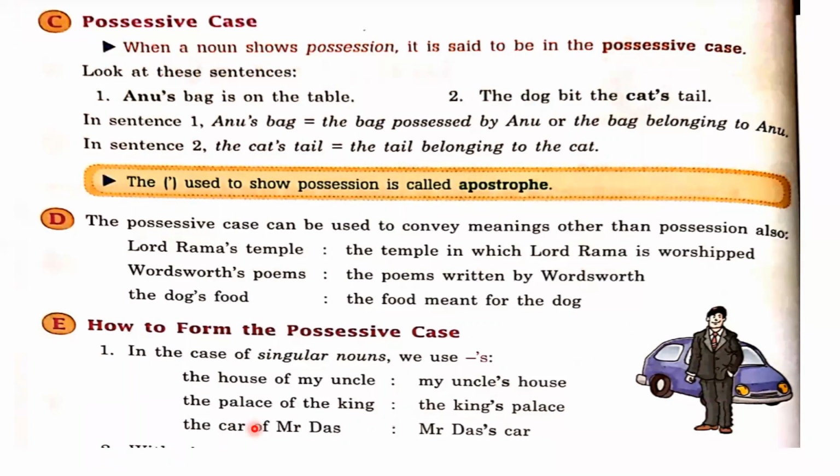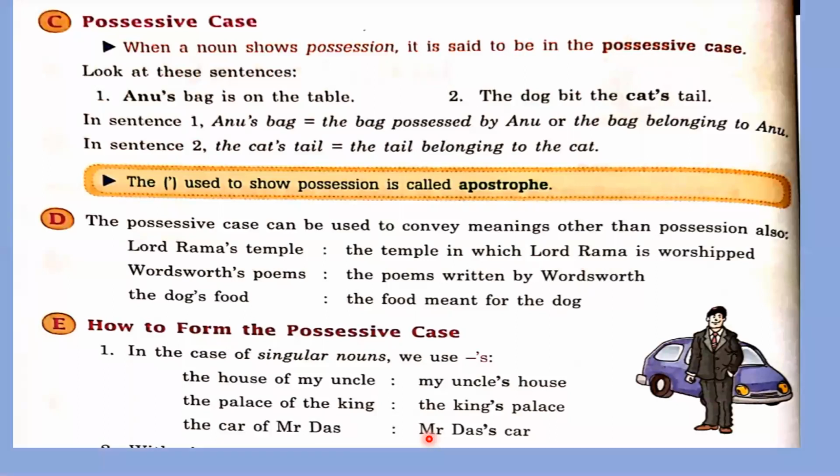In the same way, the palace of the king, so we can say king's palace. Next, the car of Mr. Das, Mr. Das's car. Again, read point E, how to form the possessive case. In the case of singular nouns, we use apostrophe s. If our noun is singular, we need to use apostrophe s. In this way, we can show the possession, right? Next point.